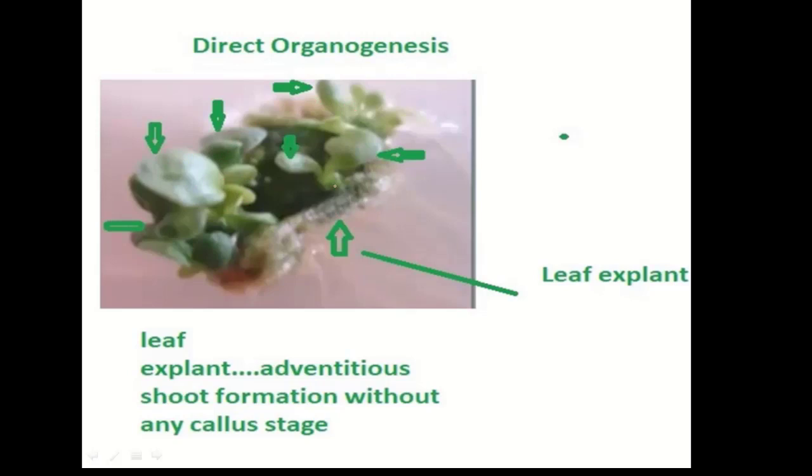So directly on the explant there is shoot formation, but you will notice that there is no callus formation. So formation of shoots directly on the explant is a case of direct organogenesis. So this is an adventitious shoot formation without callus formation.